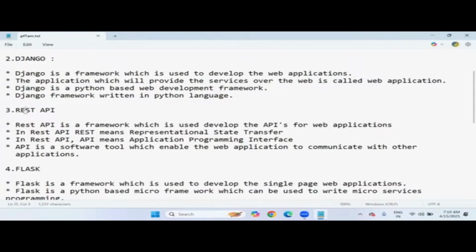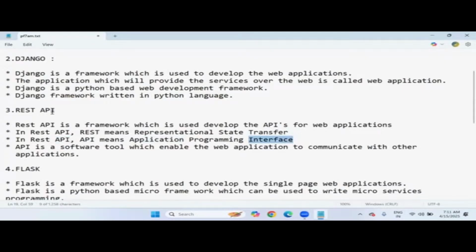And there is one more framework we are going to discuss, REST API. REST API is also a framework, not a language, which is used to develop APIs for web applications. In REST API, what does REST mean? Representational State Transfer, and API means Application Programming Interface.